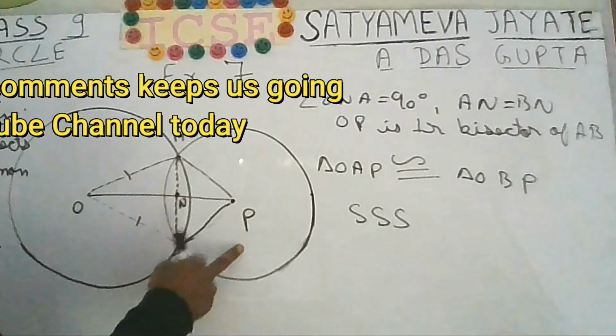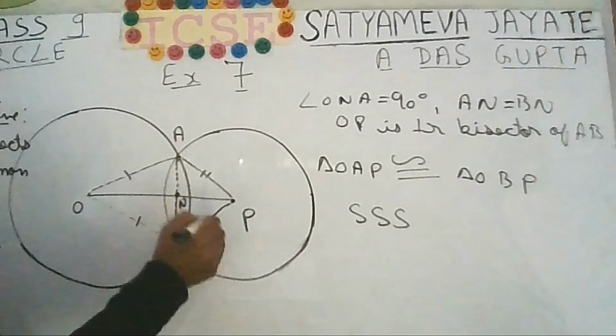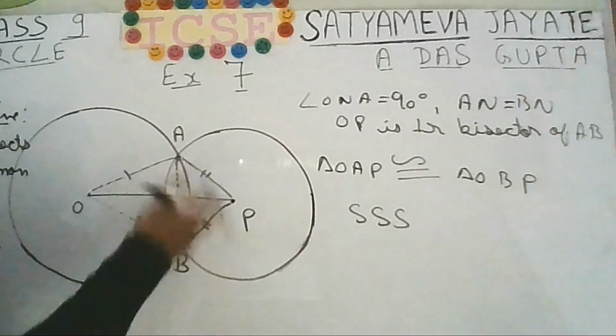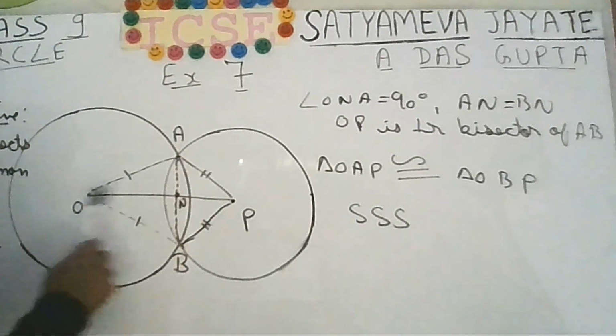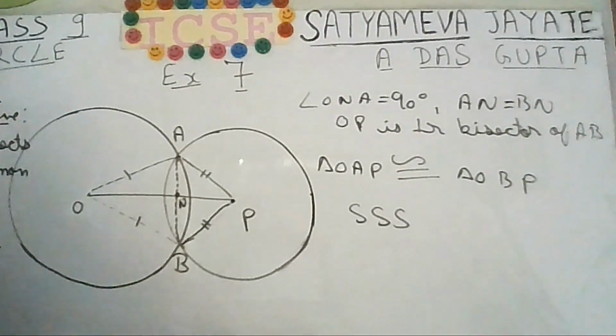Similarly, for this smaller circle, you can say that AP and BP are the radii of the same circle, that is the smaller circle. So they will be equal. And the third side OP is the common side. Hence both of these triangles will be congruent to each other by SSS congruency.